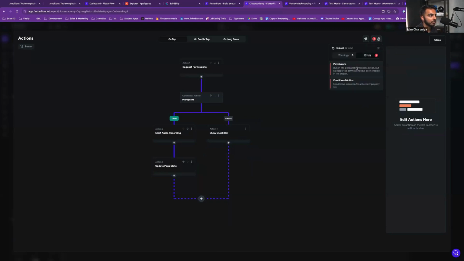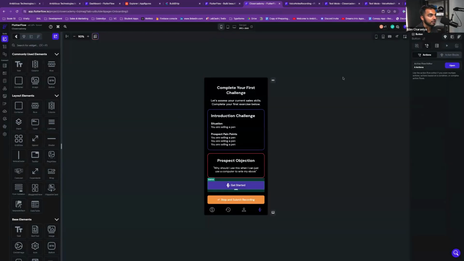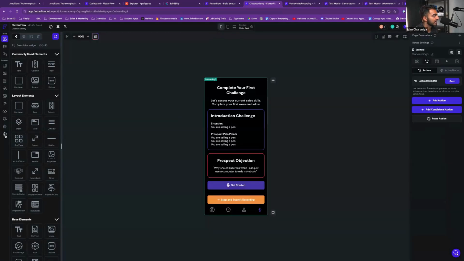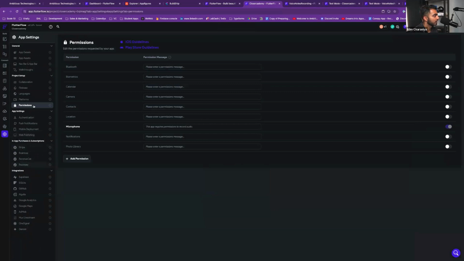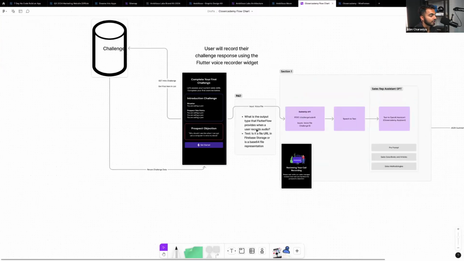Looks like we have a couple others and it says button has a request permissions action, but no supported permissions have been enabled. We'll do that. And then conditional execution for action is improperly set. That looks like it's gone too. So to satisfy those permissions, we're going to head over to settings. We're going to find permissions and we're going to make sure microphone is enabled. And we're going to say this app requires access to the microphone to record user responses. Fantastic.